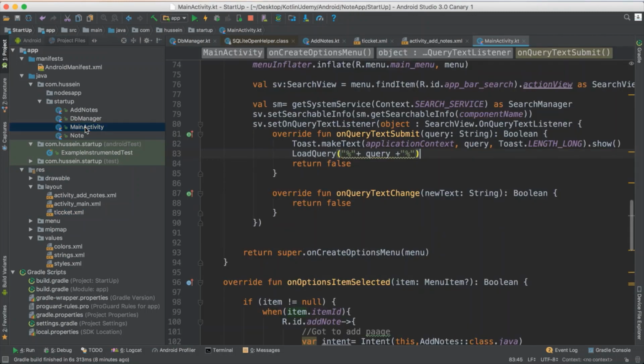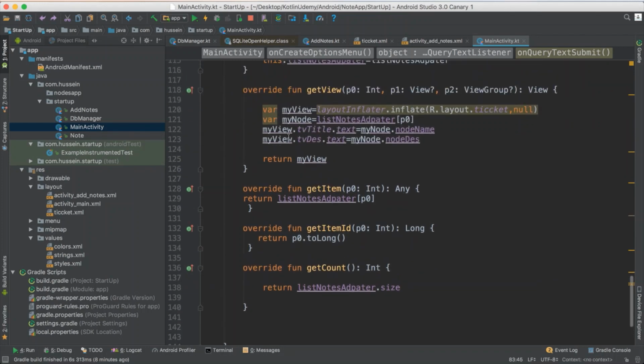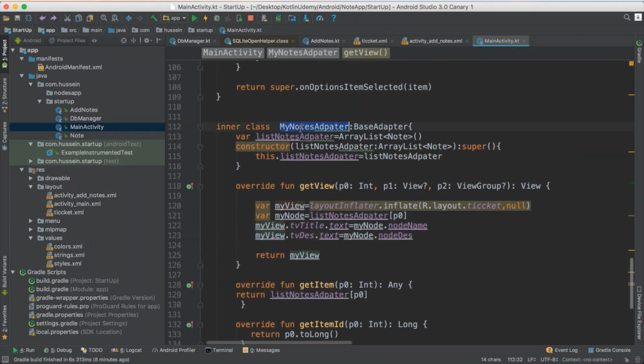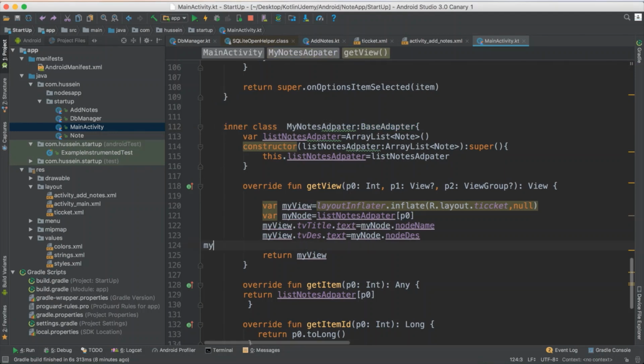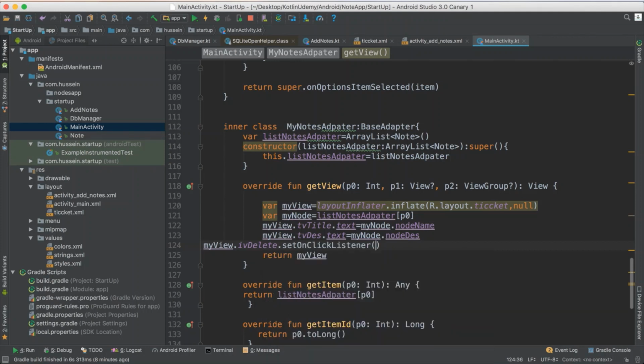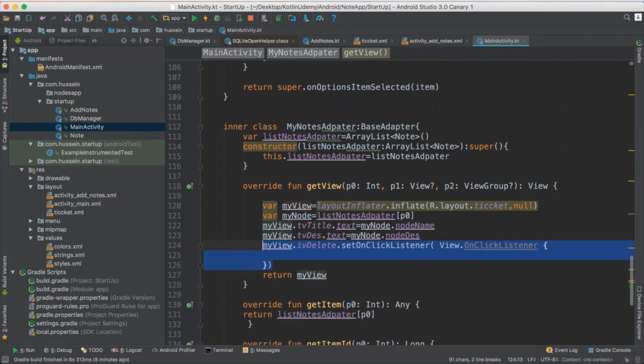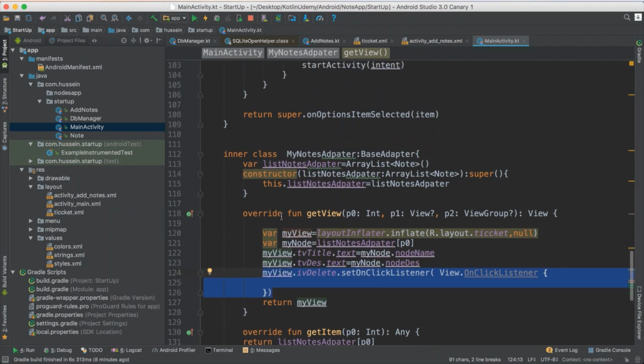So how do we access this button? I just go to where I implemented this one. Do you remember in the adapter? This was for the base adapter. So here in my view, I have to be able to access that one, which is mgview. Then I say set on click listener for when someone clicks on it. So I want to listen for when someone clicks on this delete. So what will I do if someone clicks on it? I want to delete the object.